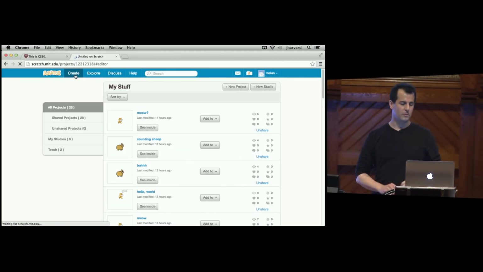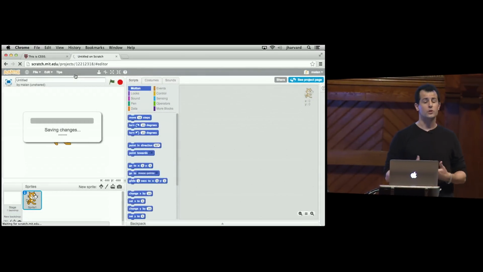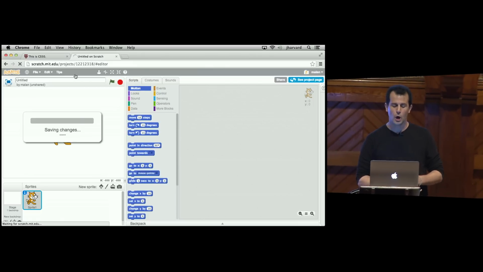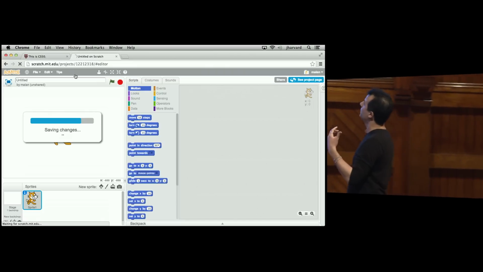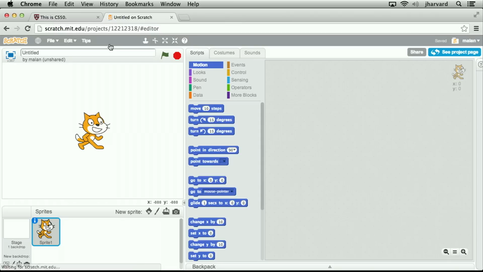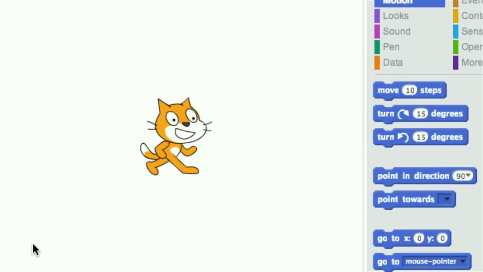So in just a moment, when the Wi-Fi cooperates, we now have this screen. A quick verbal tour, but I dare say, certainly when you dive into the first problem set, you'll find this all very accessible and fairly intuitive. But let's paint a mental picture for just a moment. Beneath this prompt saying save changes, you're about to see Scratch. This is a sprite, it's a character, and he lives on what we'll call a stage, this big white rectangle on which he can move up, down, left, right, and do really other types of actions.